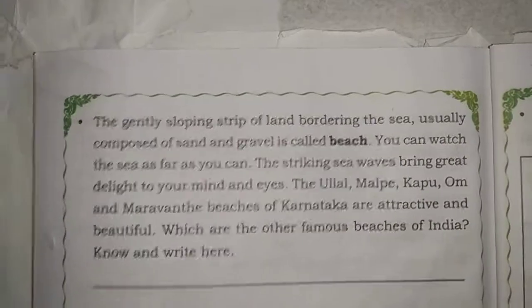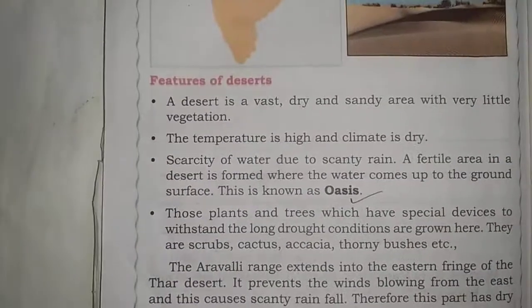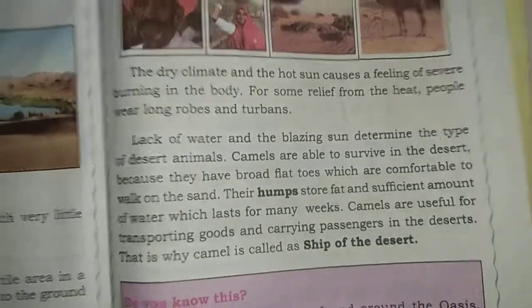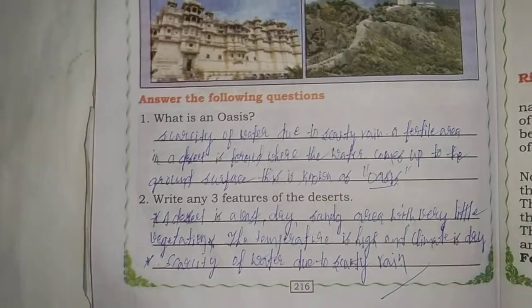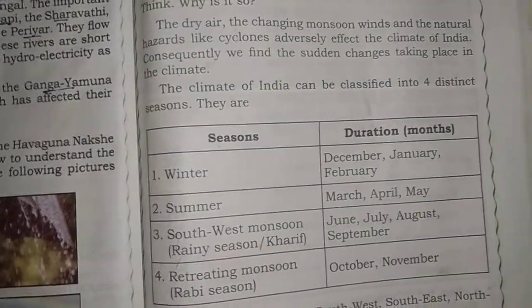and what is meant by beach and an example for beach. And deserts of India and features of deserts, and why the camel is also called the ship of the desert. And rivers of India, the rivers of North India and rivers of South India. What is meant by an oasis, and what are the features of desert? The climate of India along with seasons and durations.